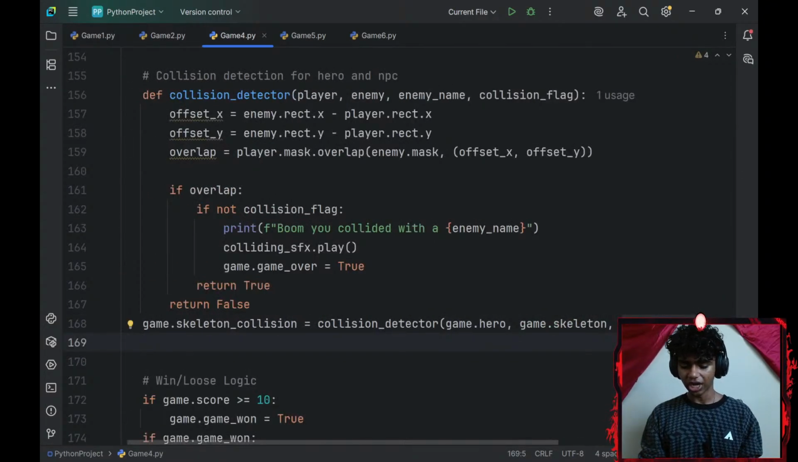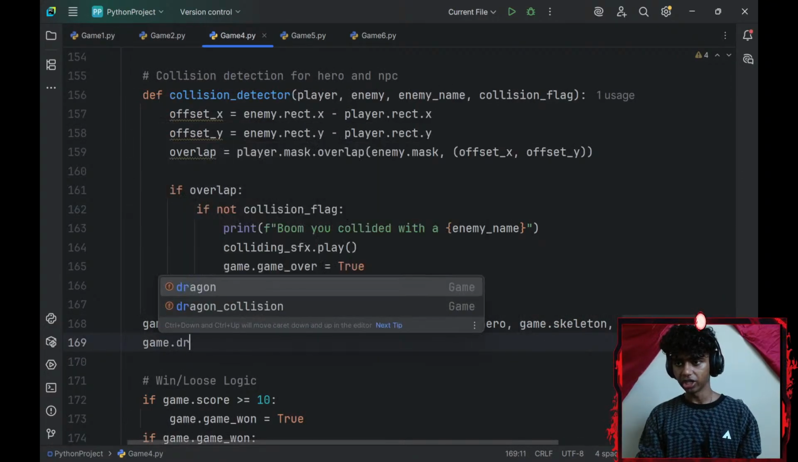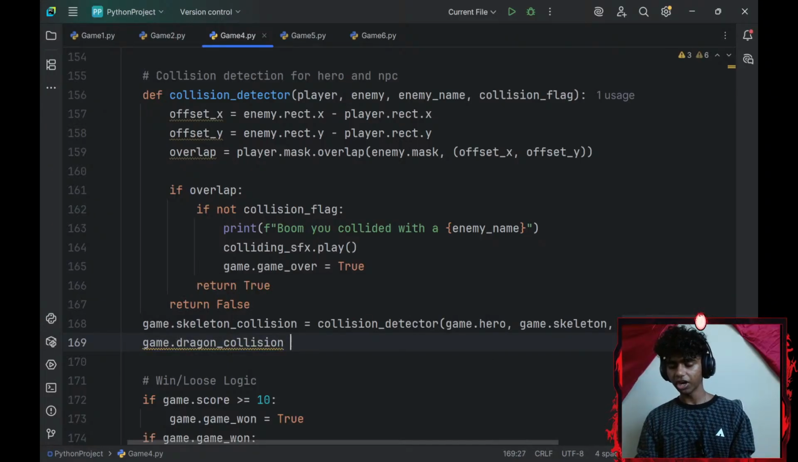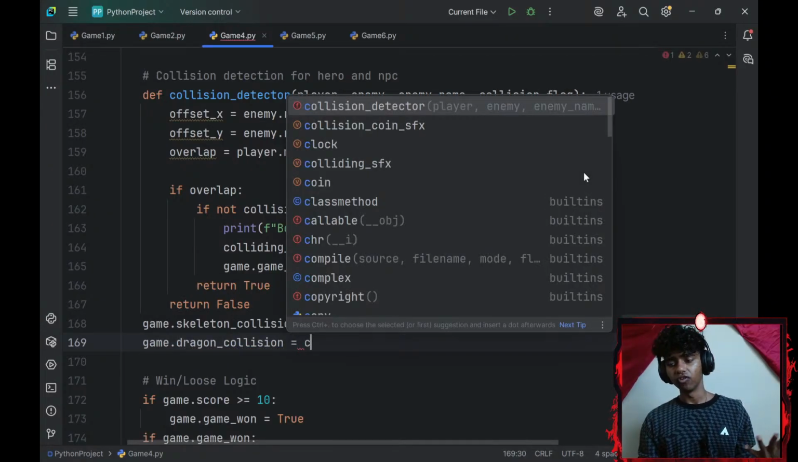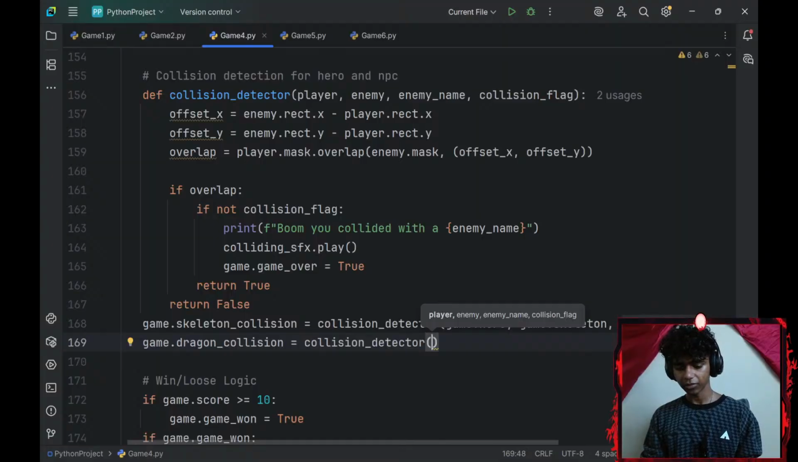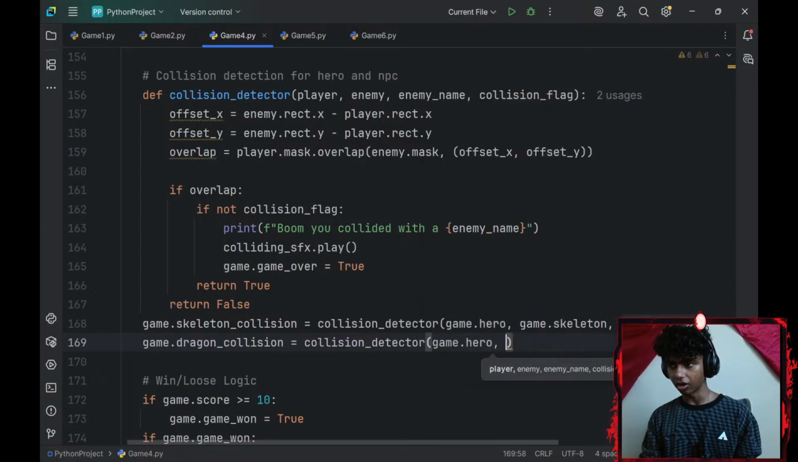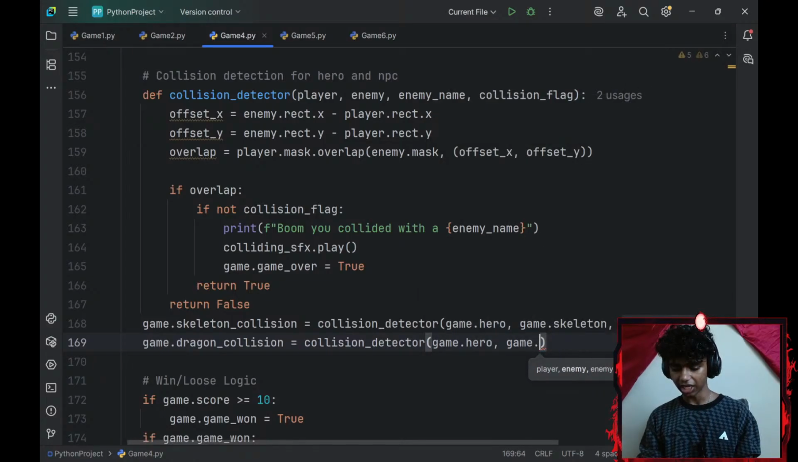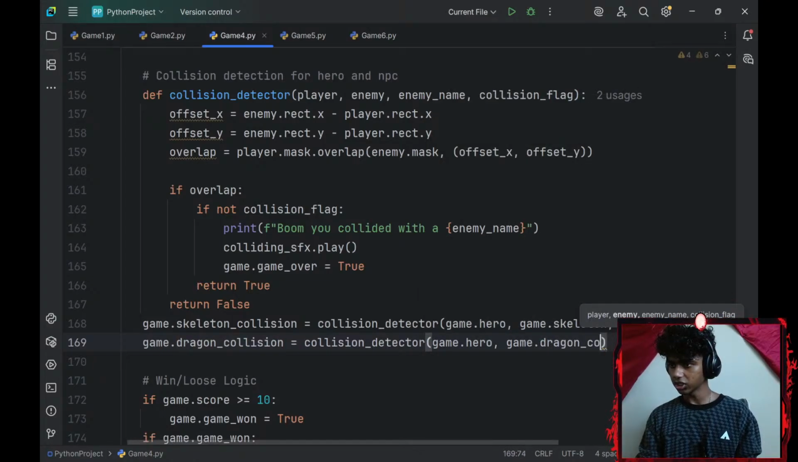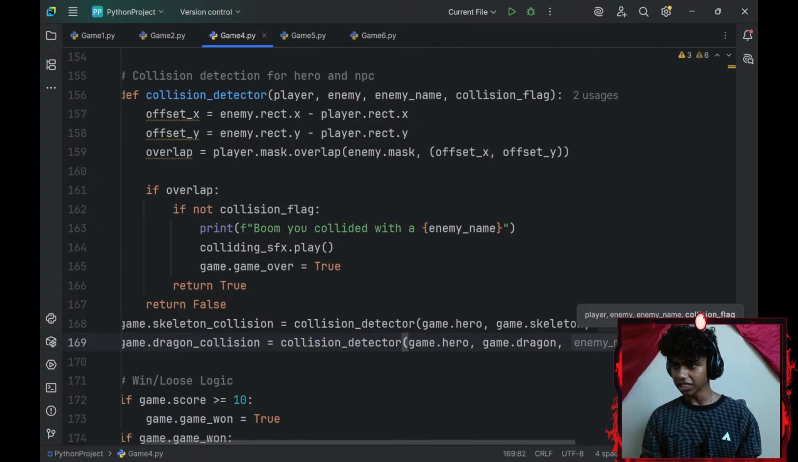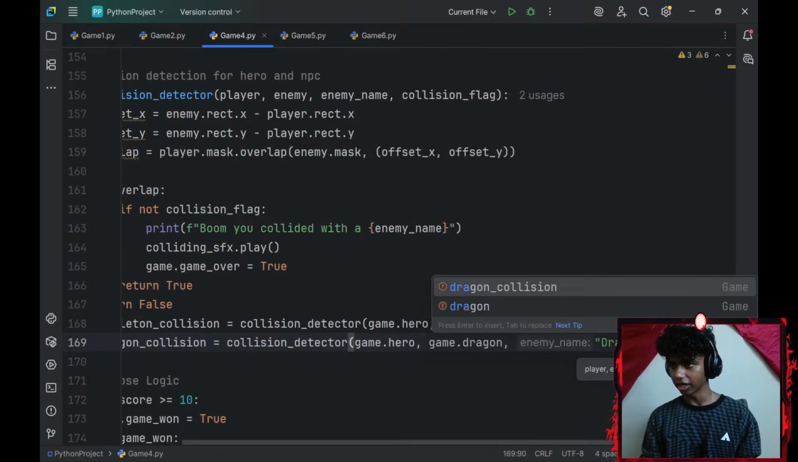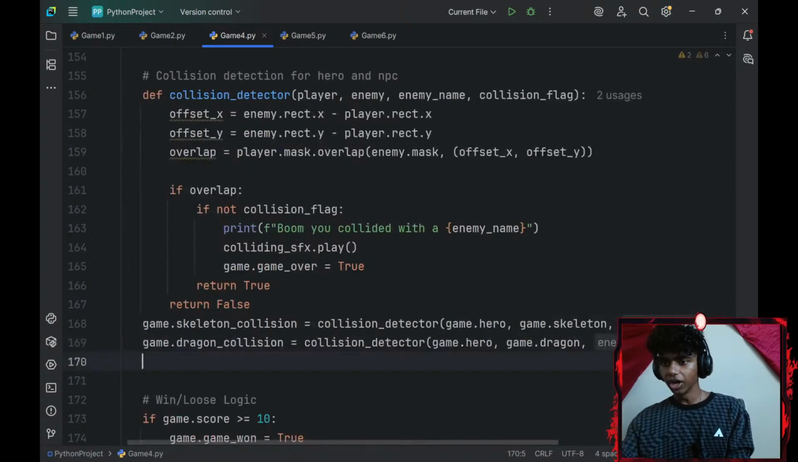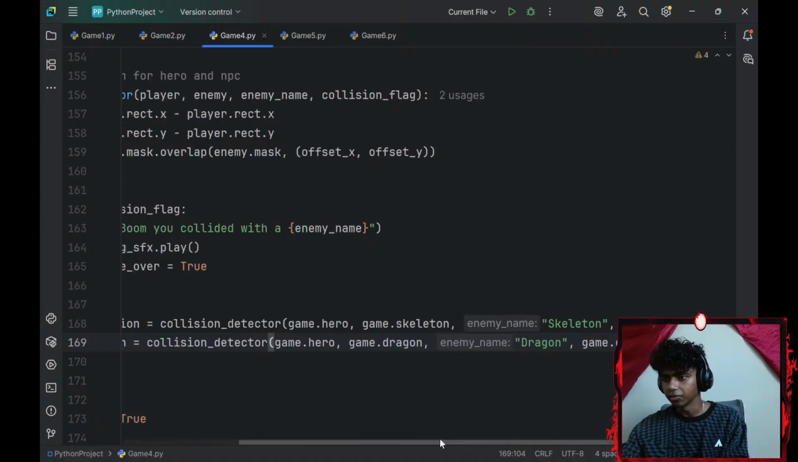Then let me add one for my dragon as well. So I'll go with my game object dot my dragon collision boolean variable, also set equal to invoke my collision detector function. My hero is going to be my game.hero. My enemy is going to be, actually, game.dragon, just the dragon object. My enemy name is going to be a dragon. Lastly, my collision flag will be my game.dragon collision. Okay, perfect. Now it should work.